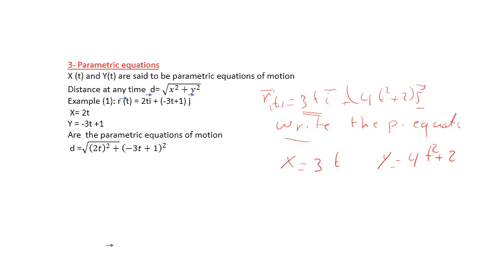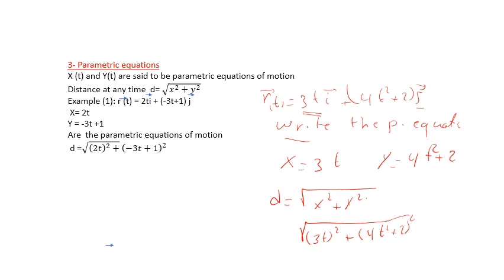Okay, now the distance, the magnitude of the displacement vector d, is the square root of x squared plus y squared. We write it as the square root of (3t) squared plus (4t squared plus 2) all squared.